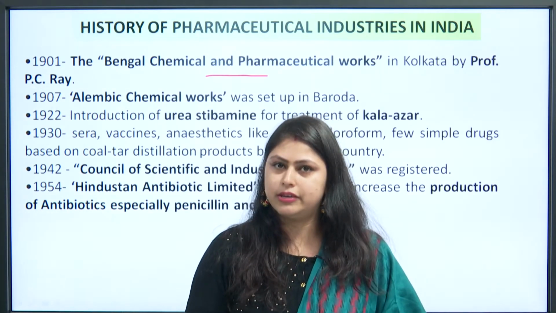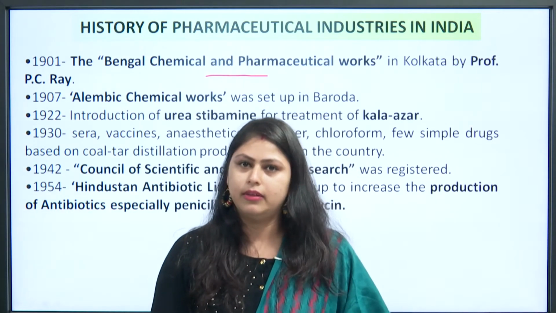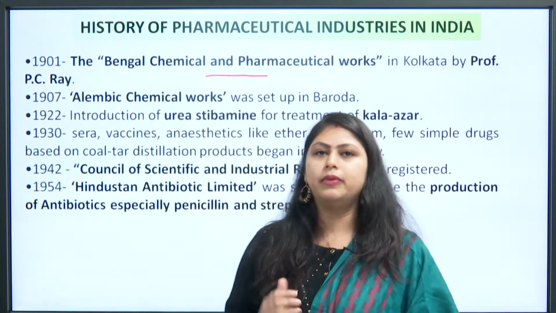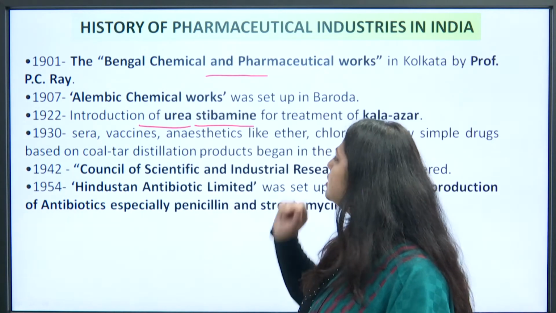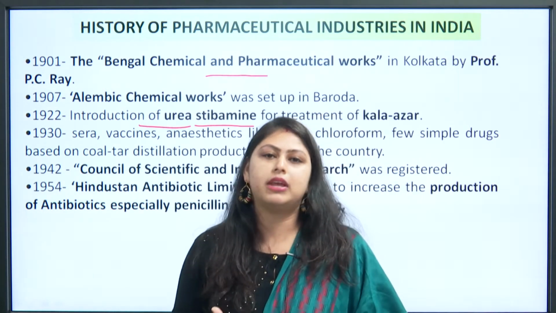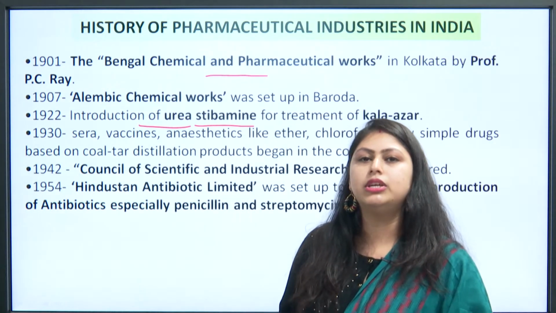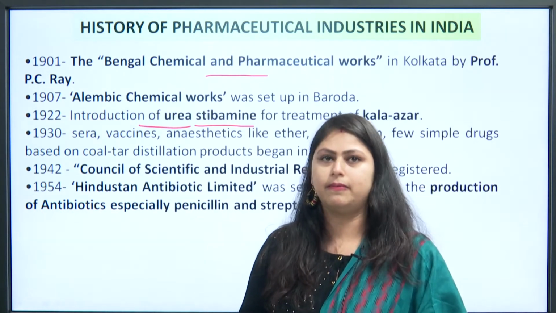In 1907, Alembic Chemical Works was set up in Baroda. In 1922, urea stibamine was introduced for the treatment of Kala-Azar, also known as leishmaniasis. Urea stibamine can be used to cure leishmaniasis.